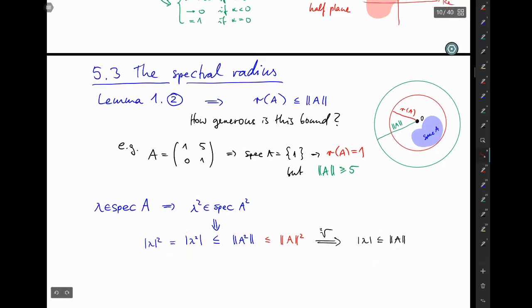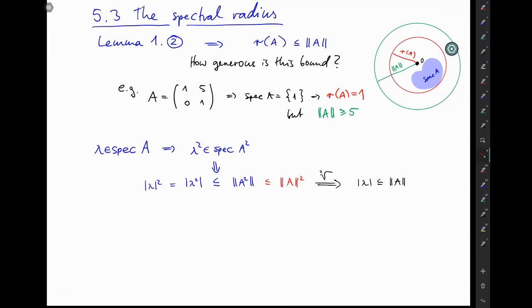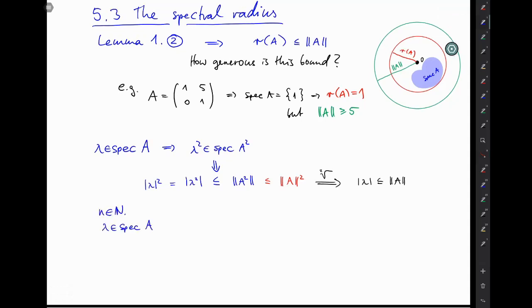Okay, let's try and better understand this by going to higher powers. So take any natural number n, and note that if lambda is in the spectrum of A, then lambda to the power of n is in the spectrum of A to the power of n. So just like in the case n equals 2, we conclude that the modulus of lambda to the power of n is less than or equal to the norm of A to the power of n. And now we transform both sides, this one here by equality, and this one here by an inequality, by submultiplicativity.